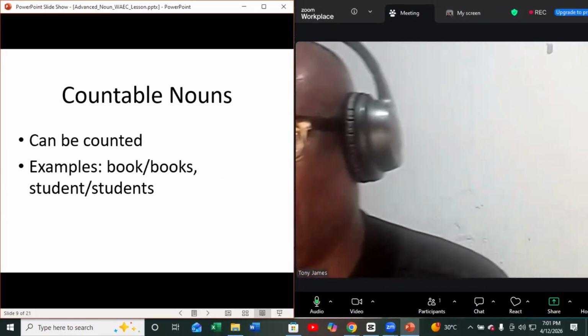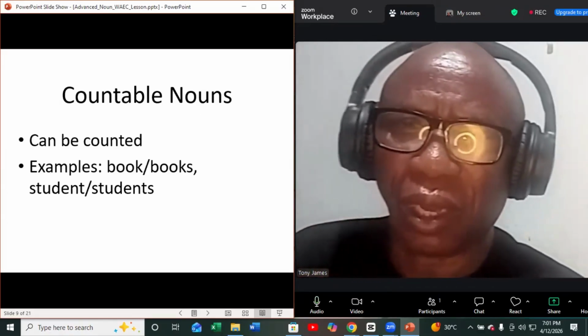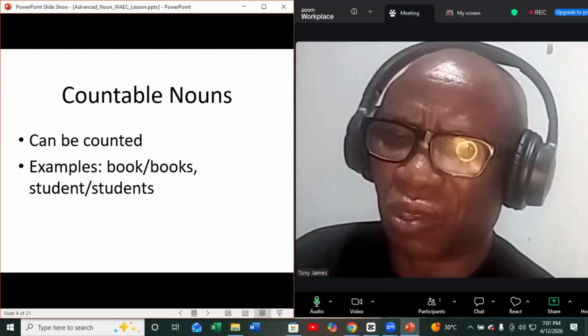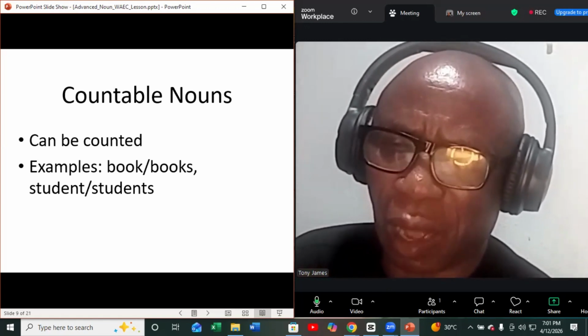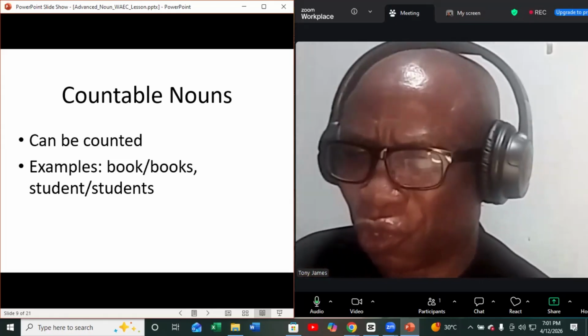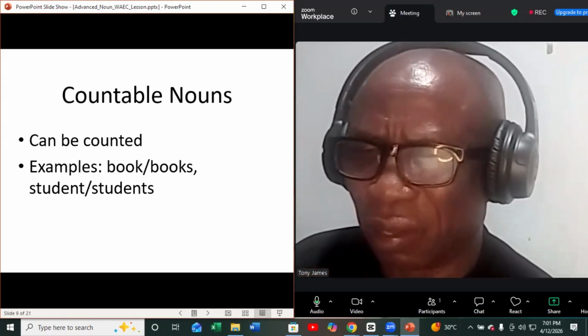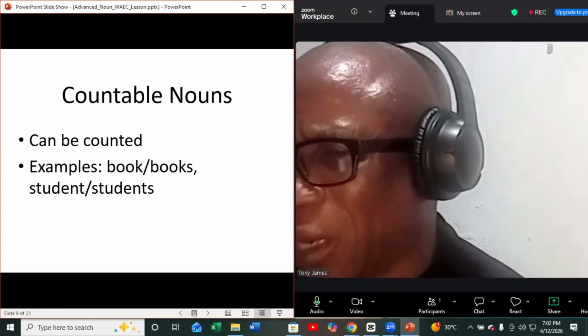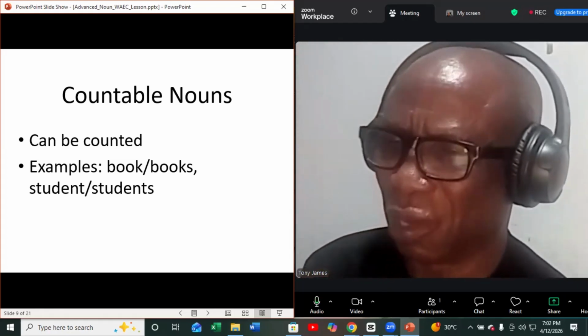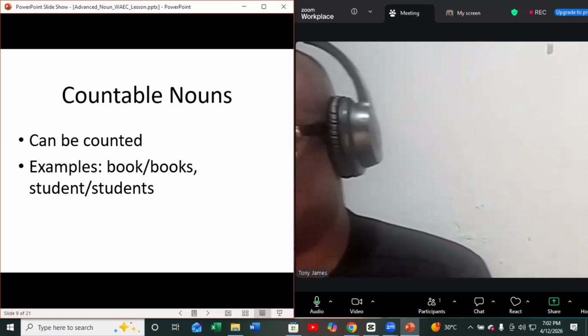Let's look at the next one, that is countable nouns. These are nouns that can be counted. Examples are book, books, student, students. One thing about countable nouns is that they have singular and plural forms.